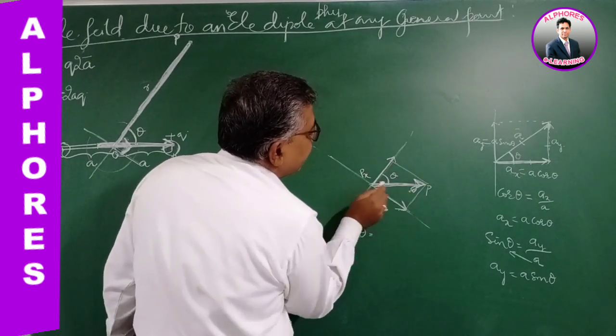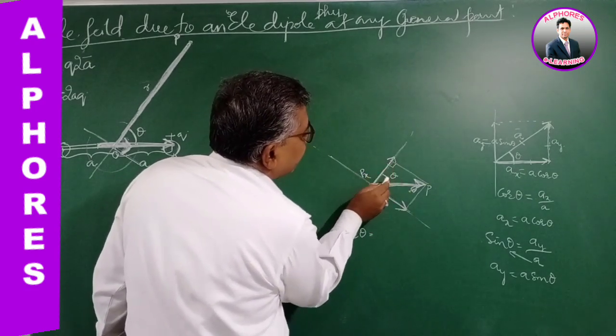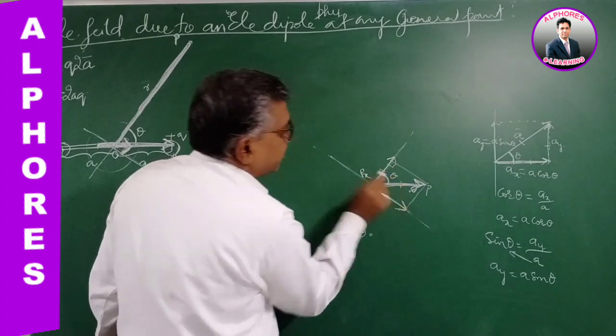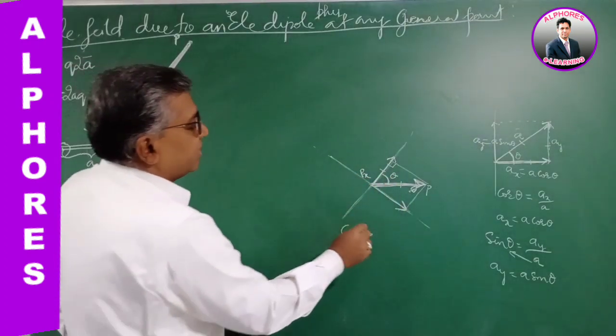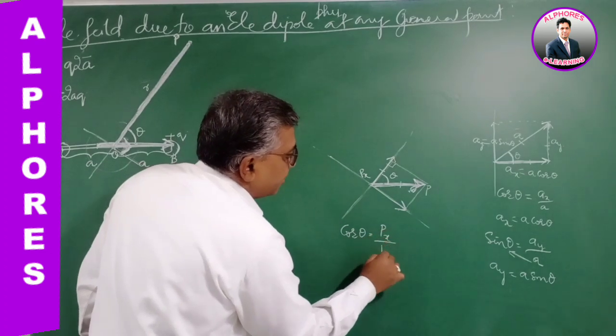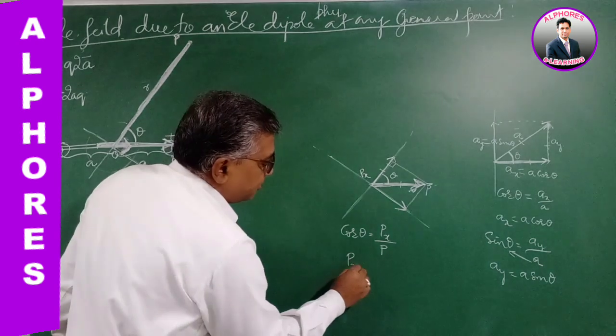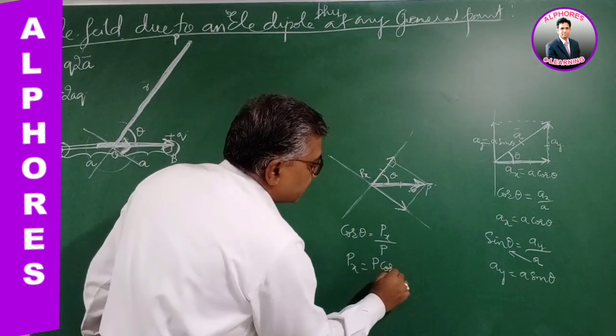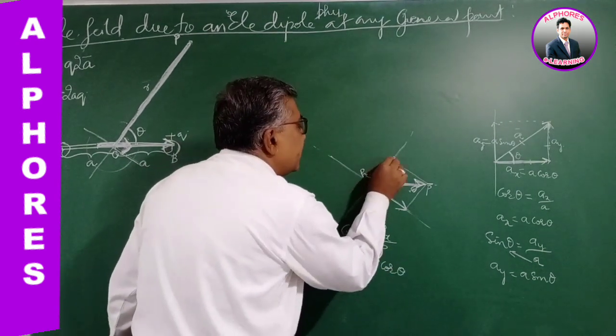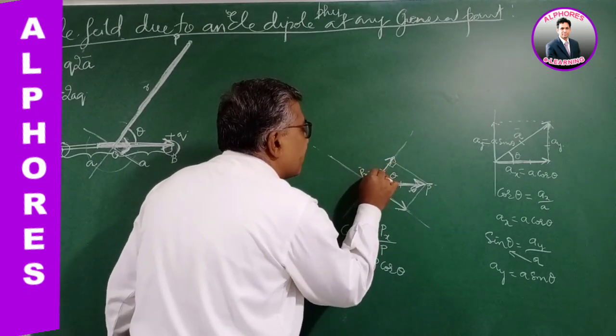Cos theta is adjacent by hypotenuse, so it is Px by P, our dipole moment vector. Therefore, Px you will get as P cos theta. So this component is Px, that is P cos theta.